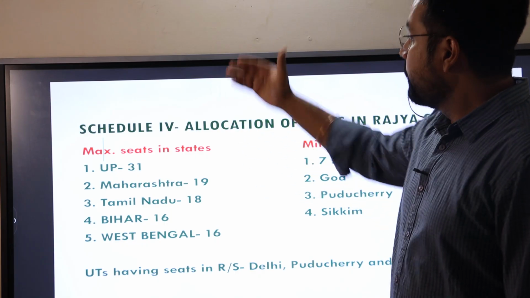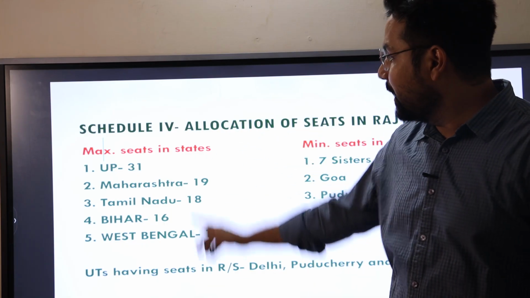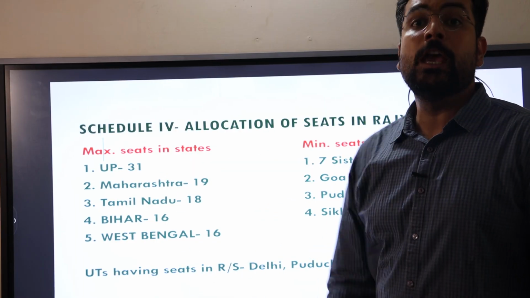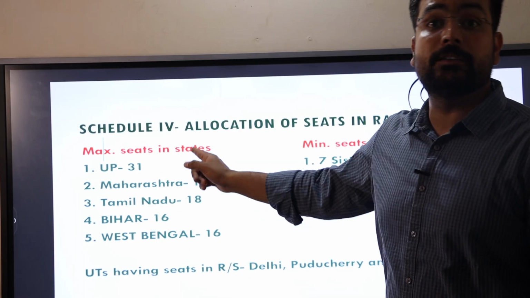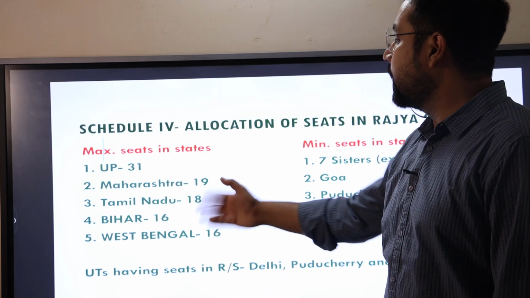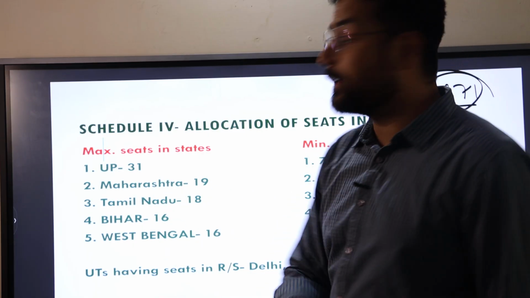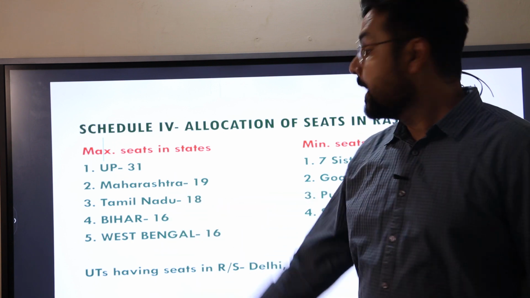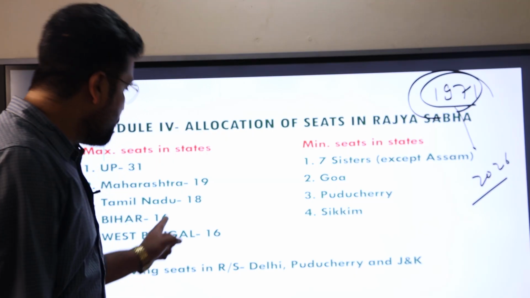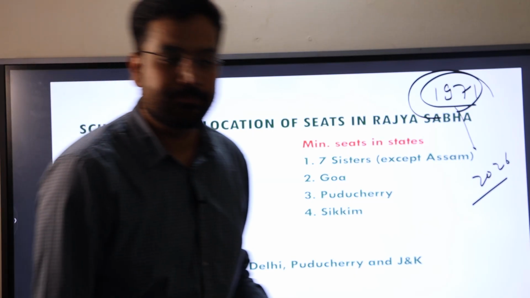So let's see the states having maximum seats in the Rajya Sabha. The first one would be UP, with the maximum number of seats, 31. The second one would be Maharashtra, 19 seats. The third one would be Tamil Nadu, 18 seats. The fourth one would be Bihar, and West Bengal is basically the same. Both have 16 seats in the Rajya Sabha.